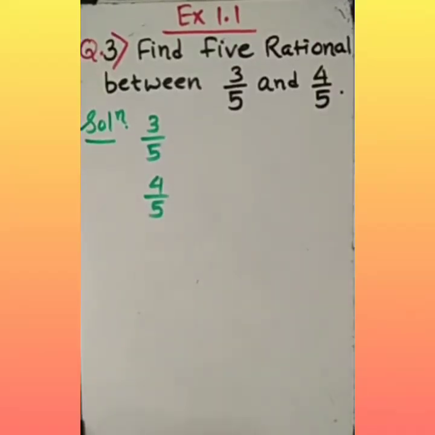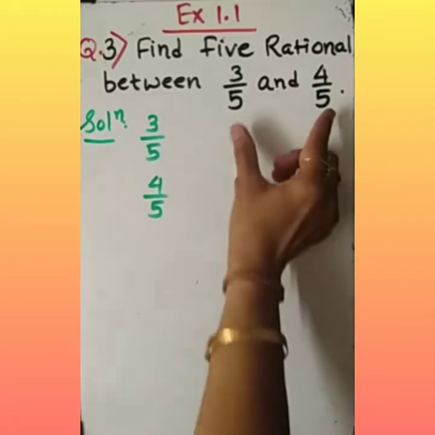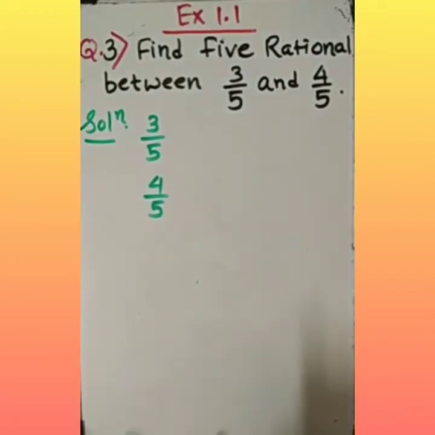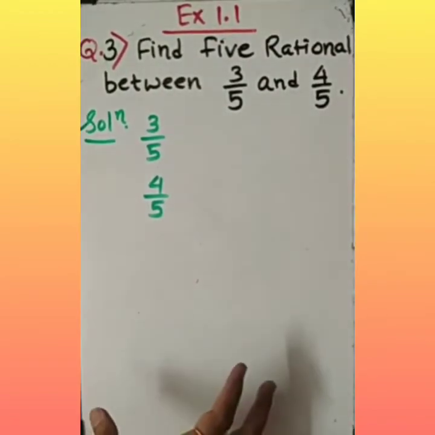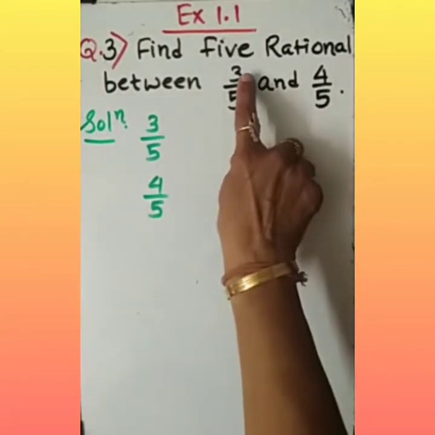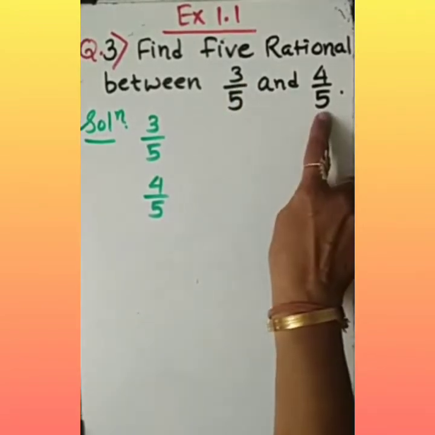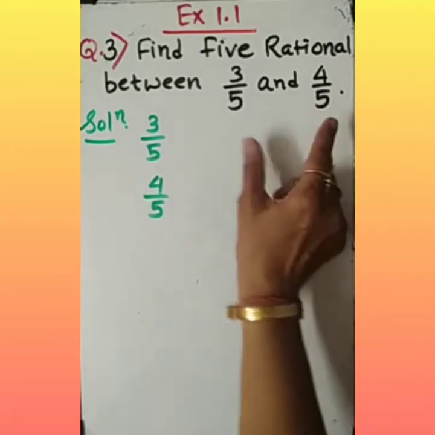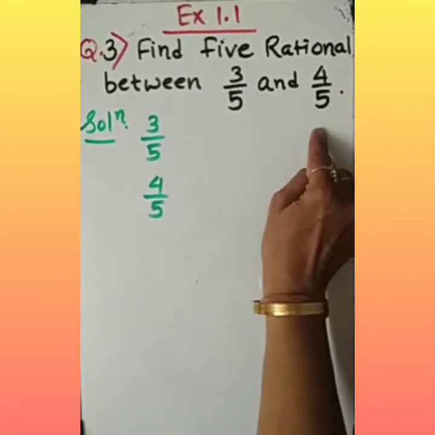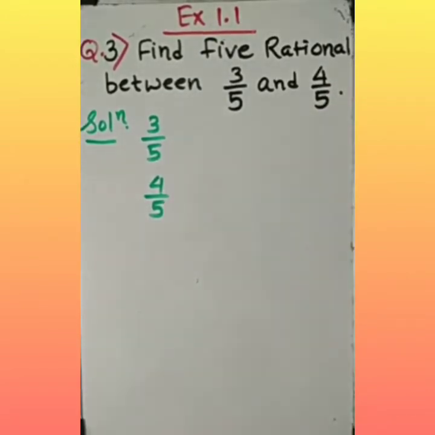Exercise 1.1, question 3. Find 5 rational numbers between 3 by 5 and 4 by 5. Simply, I should say there are infinite rational numbers between these two numbers. But if I ask you to note them down, you will get confused. The denominators are similar, 5 and 5. These 3 by 5 and 4 by 5 are already like fractions.